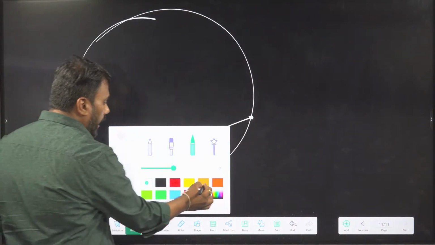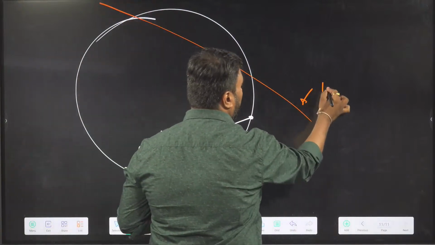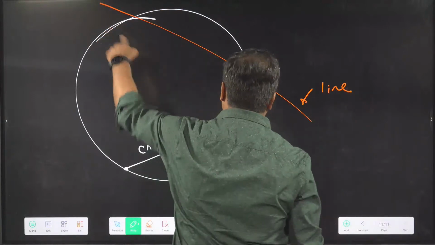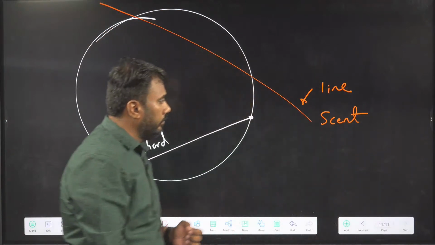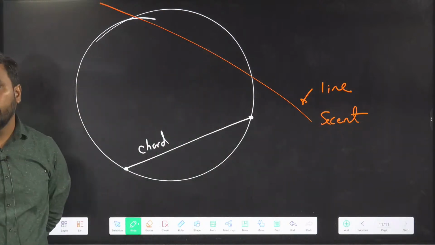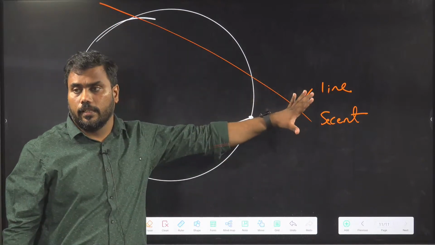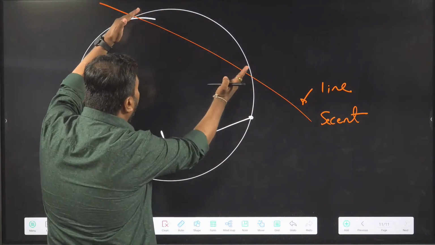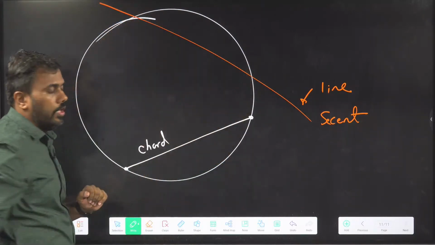If I draw a line which is cutting the circle, see, this is a line which is cutting the circle. This is called a secant of the circle. Secant is the line which cuts the circle, and the portion or segment of the secant which is inside is called a chord.